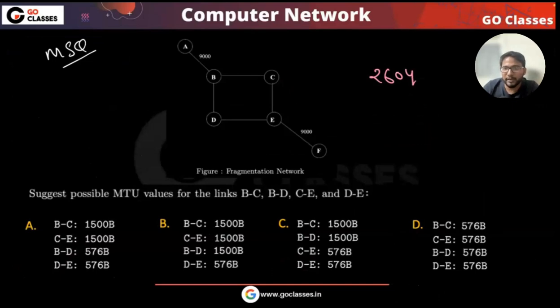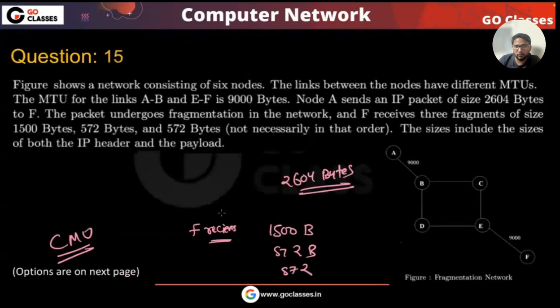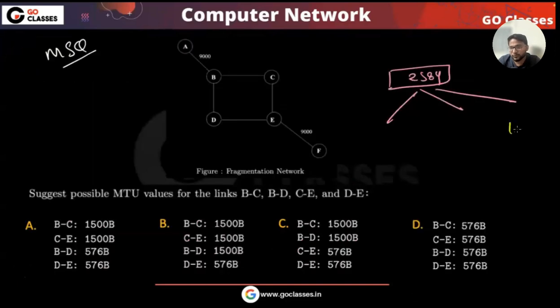So without the IP header, you are sending 2584, and you need to split this 2584. Finally you got 3 fragments: 1500, 572, and 572, which means 1480, then 552 bytes, and then 552 bytes.